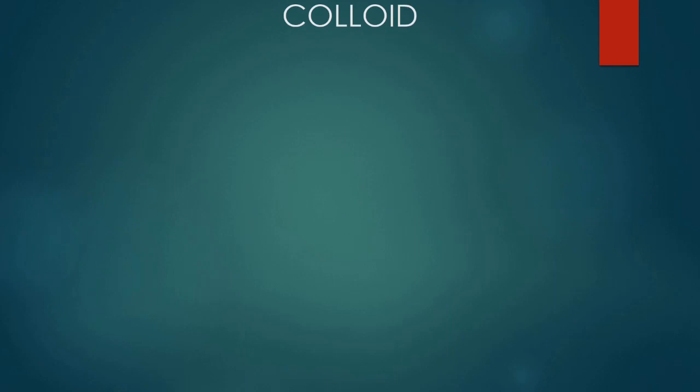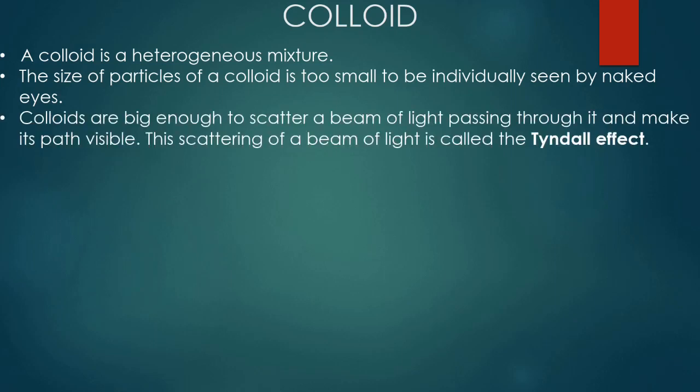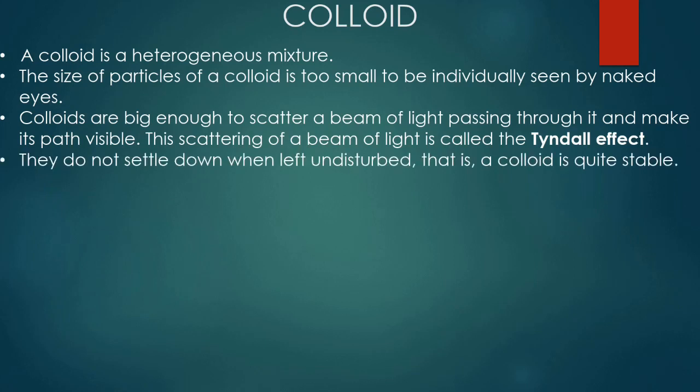Now let's look at what a colloid is. A colloid is a heterogeneous mixture. The size of particles of a colloid is too small to be seen by the naked eye, but it is big enough to scatter light. The scattering of a beam of light is called the Tyndall effect. We'll look into that. They do not settle down when left undisturbed, which means they are quite stable.